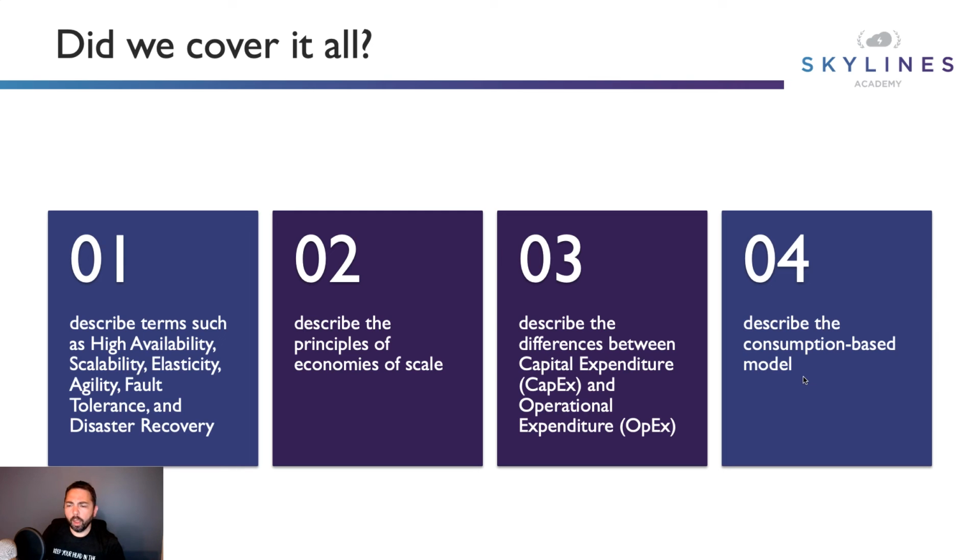Consumption-based model is you're paying for your consumption. That's essentially it. Back to that utility grid model, we are paying for the consumption, for the use of those resources, and that's different to, again, buying it up front. And we'll hit that more when we jump into CapEx and OpEx here shortly.